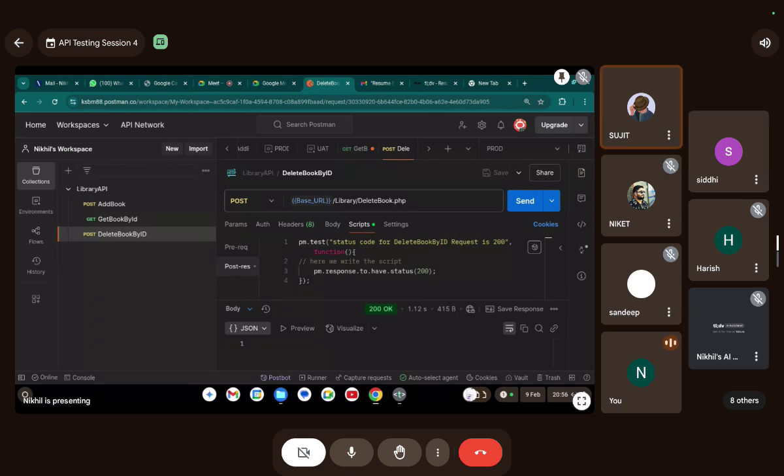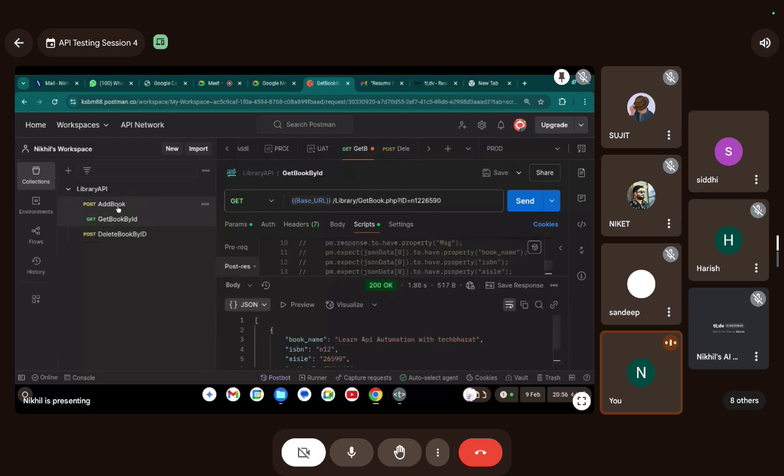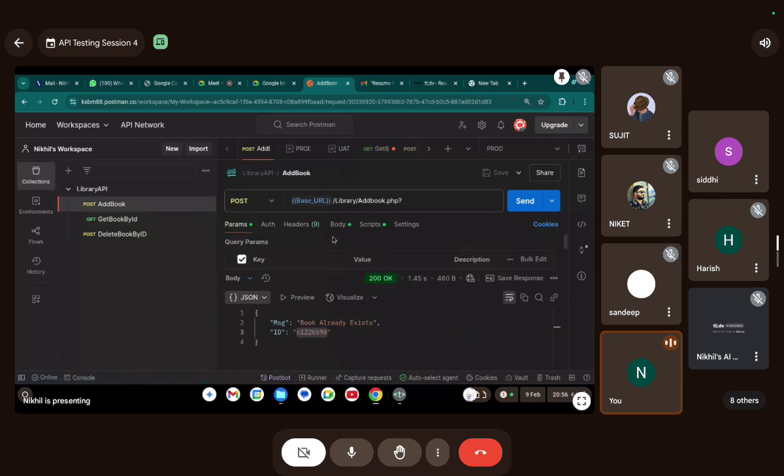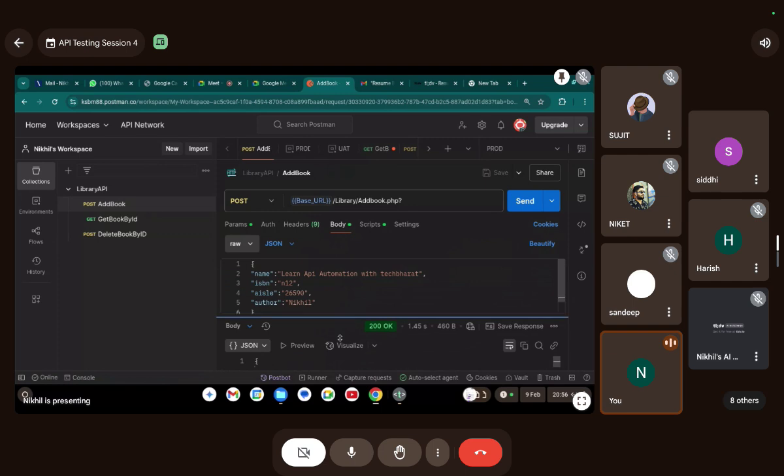It's a variable, it's post data. Just think that you are using a website which has a form to enter a book into the database. This is just the information required to add a book: name of the book, ISBN, AISLE, and the author of the book. Everything will be defined in that API contract.